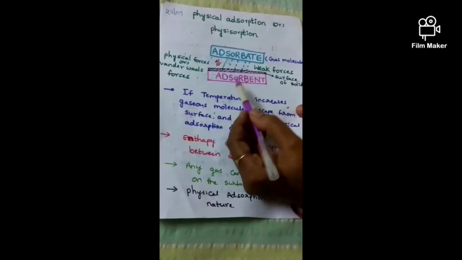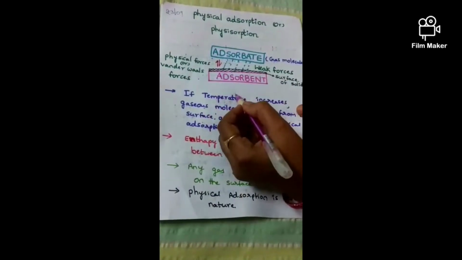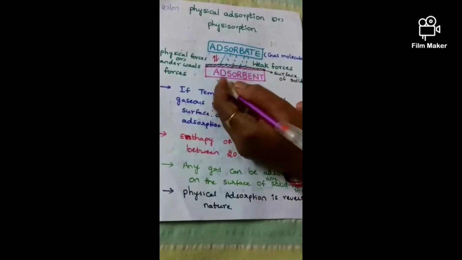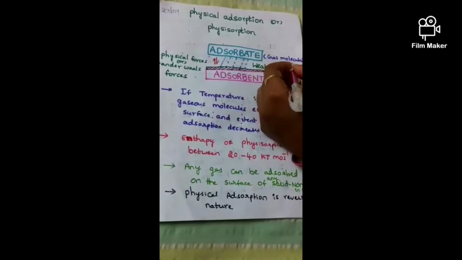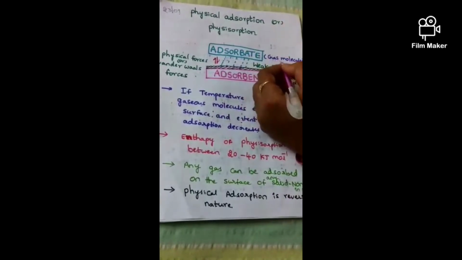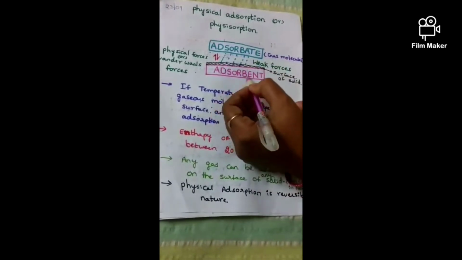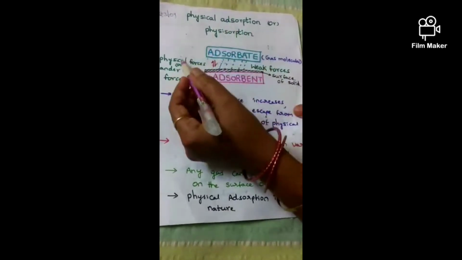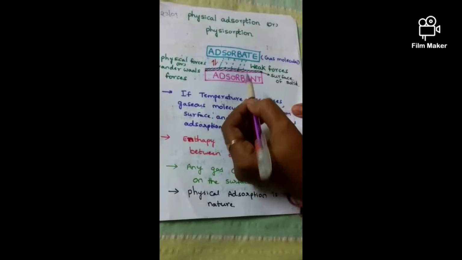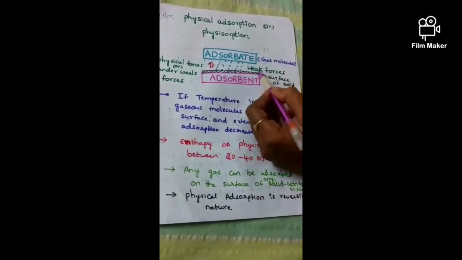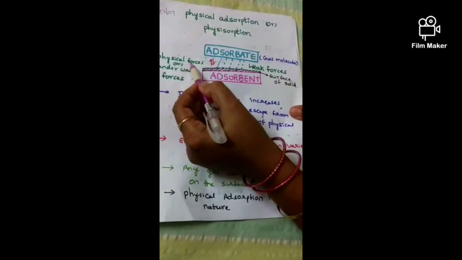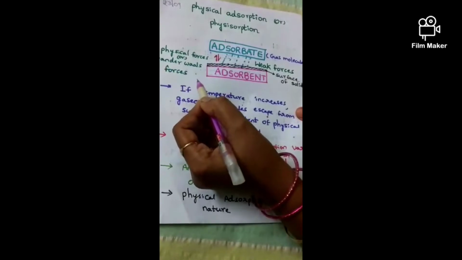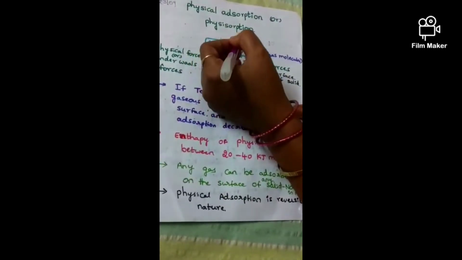Here adsorbent examples are silica gel and animal charcoal. What is the definition of adsorbent? Which is able to absorb the gaseous molecules. Next, gaseous molecules absorbed on adsorbent surface. Gaseous molecules are named as adsorbate. The molecules of adsorbate and adsorbent are held together by weak forces. Weak forces, that means physical forces such as van der Waals forces. This phenomenon is named as physical adsorption or physisorption.